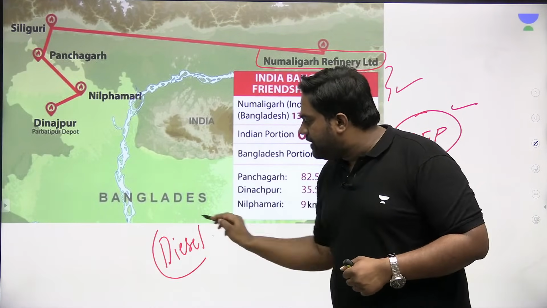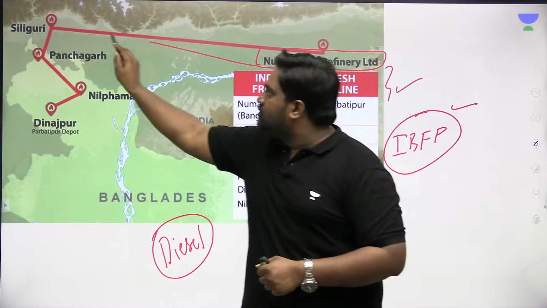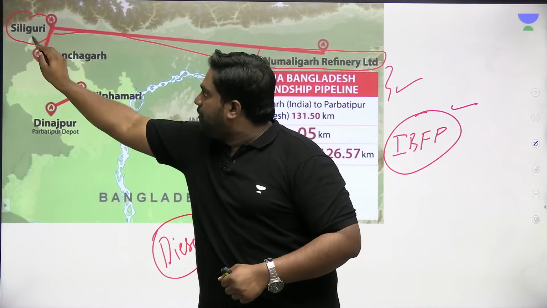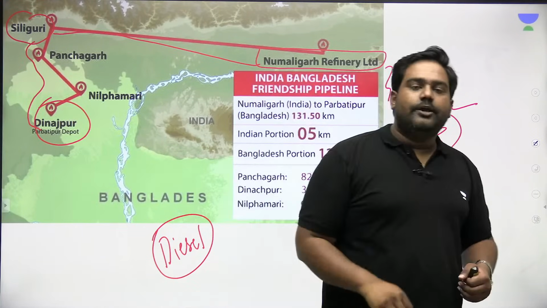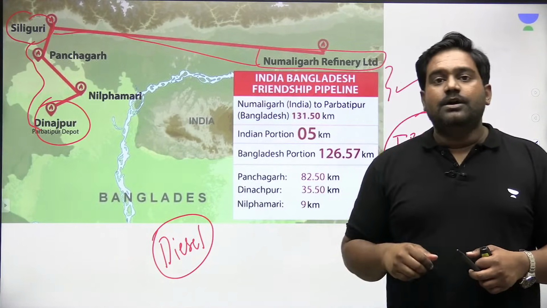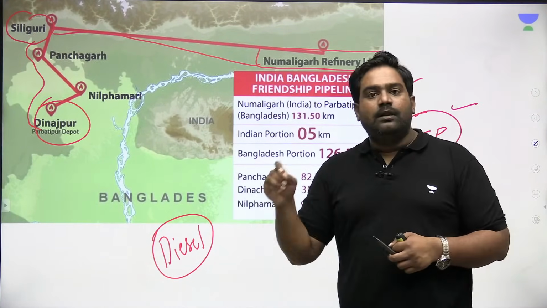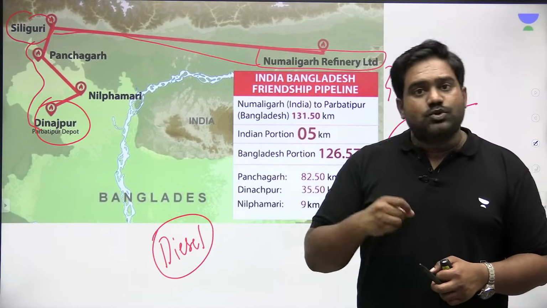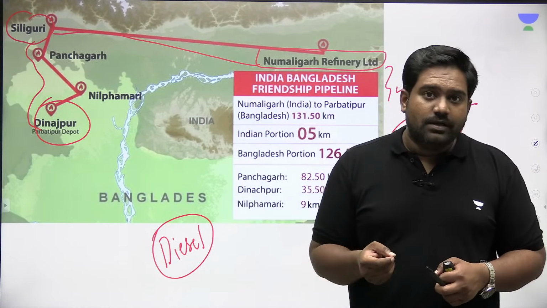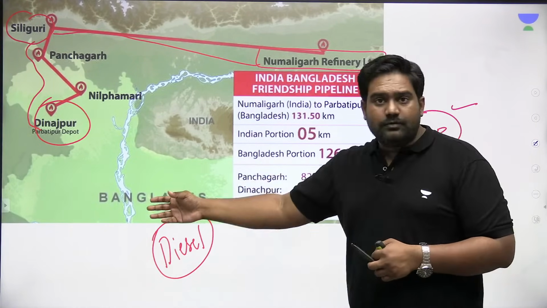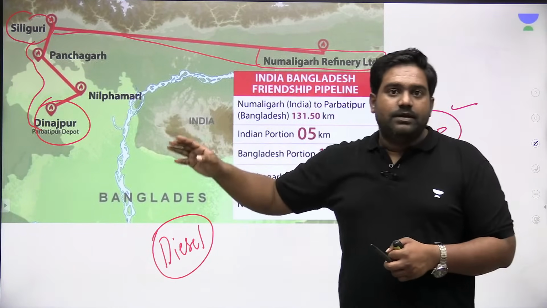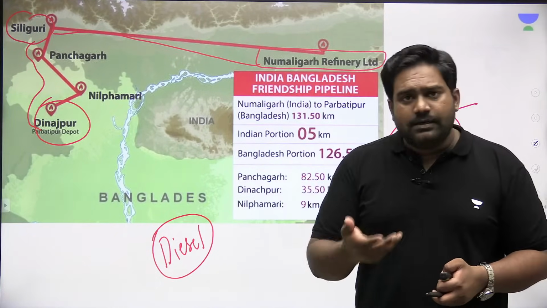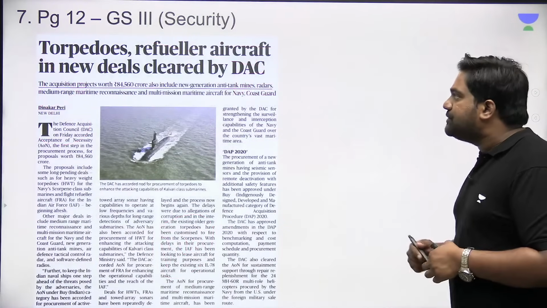High-speed diesel is supplied from the Numaligarh refinery to Siliguri, and the pipeline starts from Siliguri and reaches Bangladesh. It goes up till Parbatipur in Bangladesh. So India is supplying reliable, low-cost, high-speed diesel, which is crucial for transportation vehicles. So this diesel that we are supplying through the Friendship Pipeline comes from the Numaligarh refinery. Is that clear? Since it was inaugurated last year, this could also be important for our prelims.